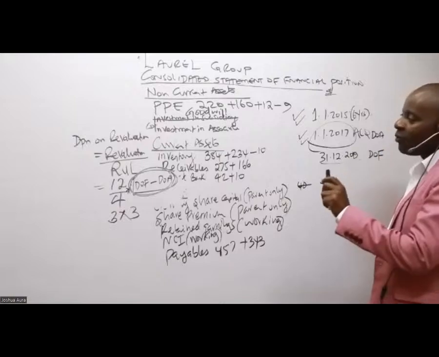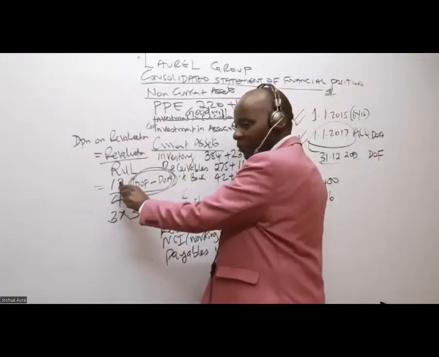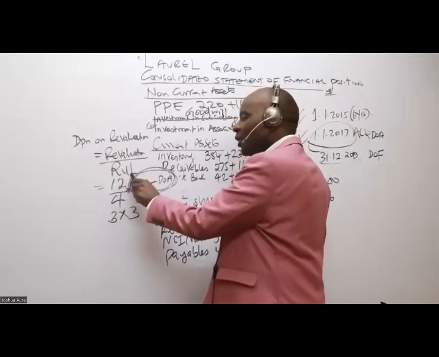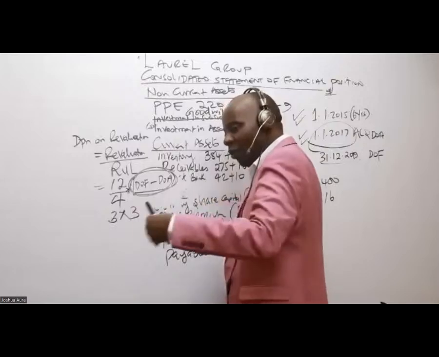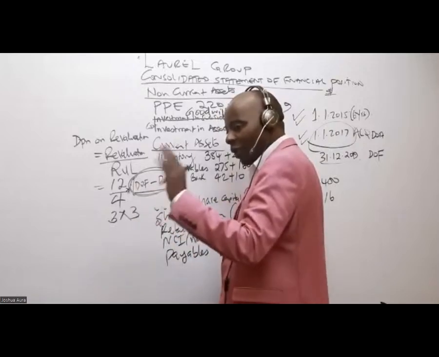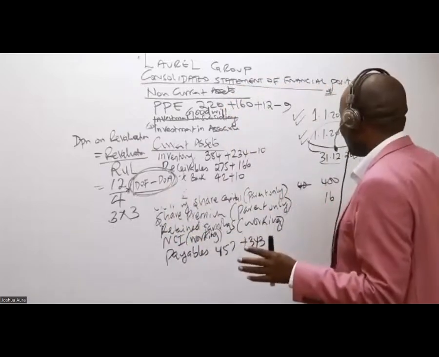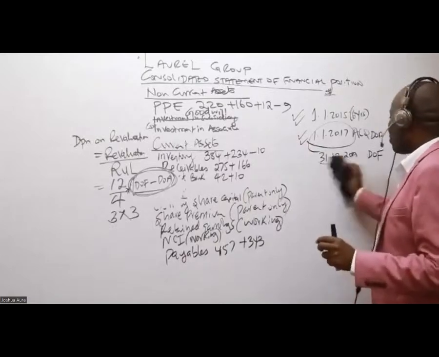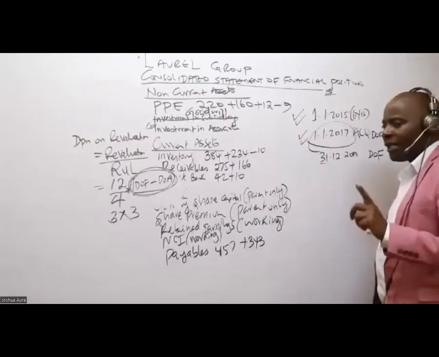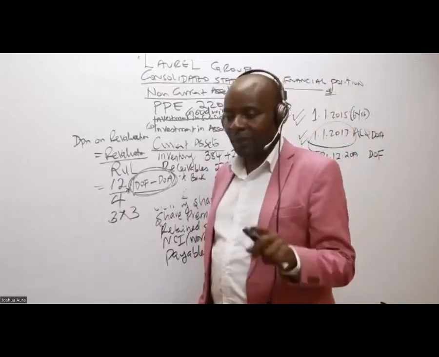Now, the first thing is for you to appreciate here. The revalued amount, of course, is 12 over the remaining useful life. From the date of revaluation, moving forward, how many years do you have? So, ladies and gentlemen, I'm so sure this is something that, if you take your time a little bit, maybe later on with the video, you will be able to understand.